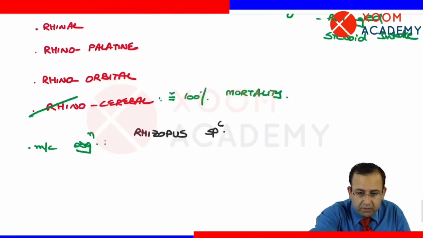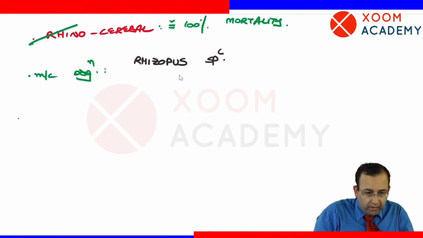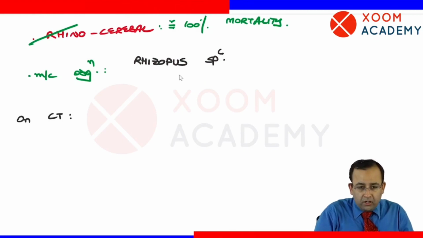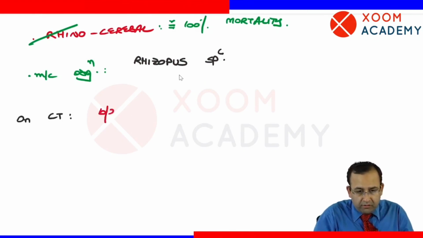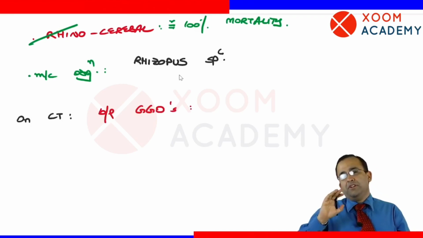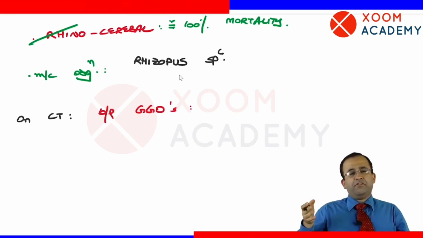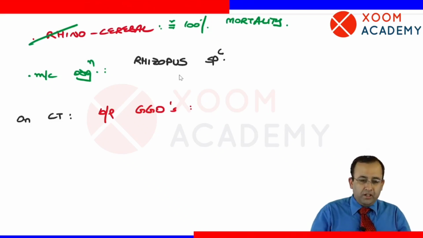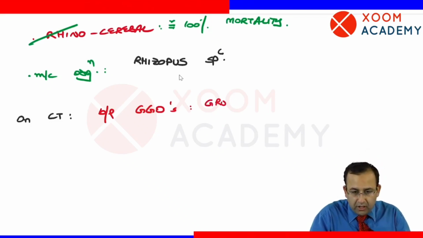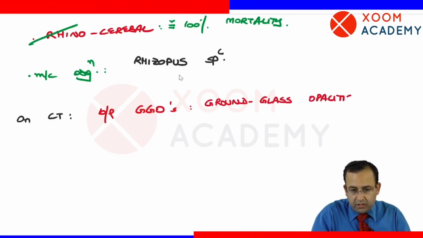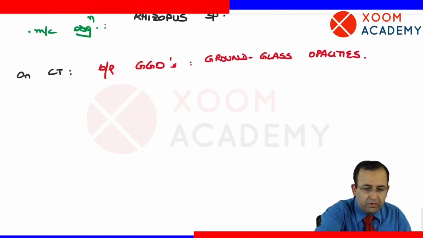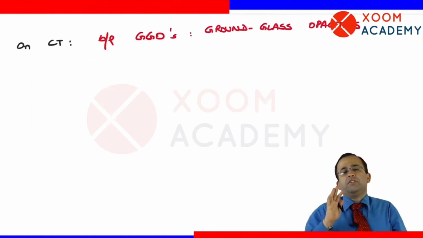Next point. On CT scan, COVID-19 shows the presence of bilateral GGOs. I guess for radiologists, over the previous 1.5 years, GGOs was the most common finding. It shows the presence of bilateral ground glass opacities in the lung.